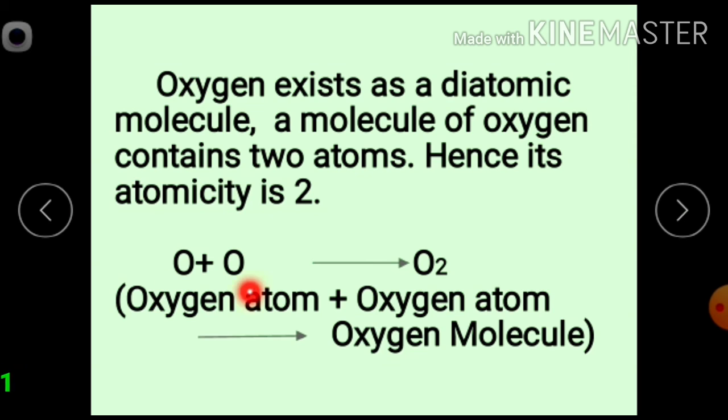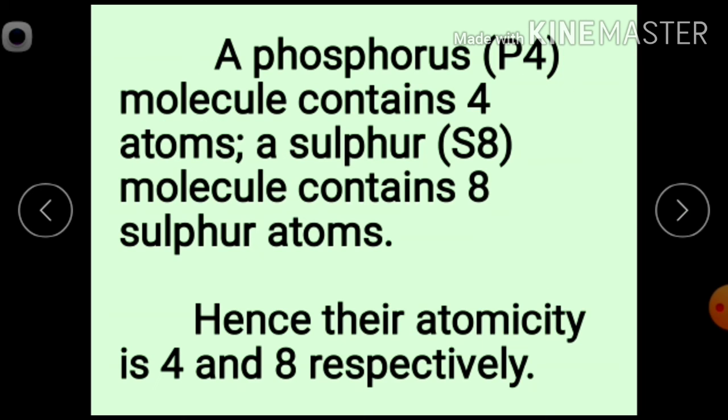Oxygen atom combines with oxygen atom to produce oxygen molecule O2. A phosphorus molecule contains 4 phosphorus atoms. A sulfur molecule contains 8 sulfur atoms. So, the atomicity of phosphorus is 4 and sulfur is 8.